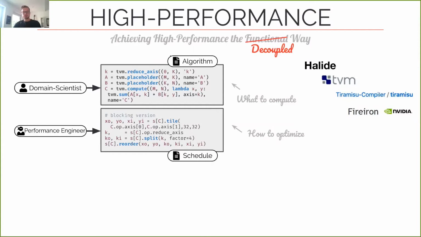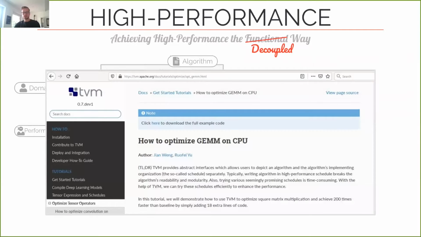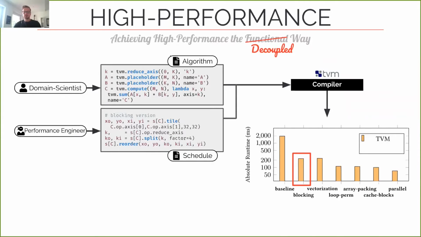This way of achieving high performance is currently very popular, and there are many compilers following this approach. This particular example here is taken from the TVM machine learning compiler, which is currently the state-of-the-art in generating high-performance machine learning implementations. TVM comes with a tutorial on how to optimize matrix multiplications for CPUs, and we'll take a closer look at that in a moment. The TVM compiler uses both the algorithm and the schedule to generate an efficient implementation. Here, for example, we see the blocking version from the TVM tutorial, which applies some specific loop transformations.